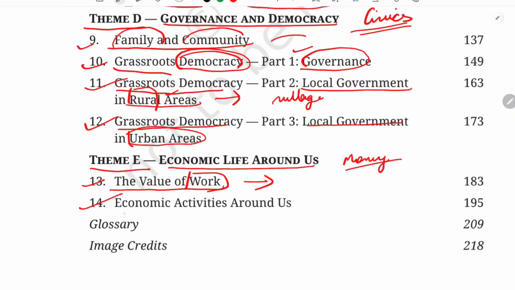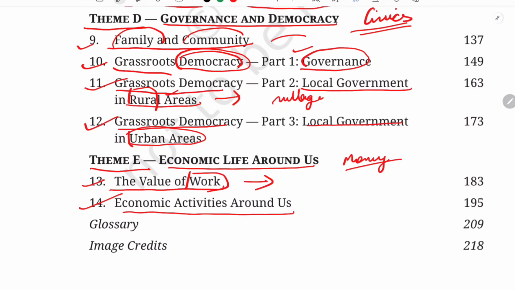And the 14th chapter, you have Economic Activities Around Us. So we are going to see the activities. After seeing all these activities, we are going to get answers to all the questions, like how natural and human resources are best managed. This theme will lay down some of the important concepts and practices that will enable us to answer questions like what exactly is money, where does it come from, and how an economy works, especially in a huge country, how this financial sector works. So through these two chapters, we are going to get answers regarding those things.